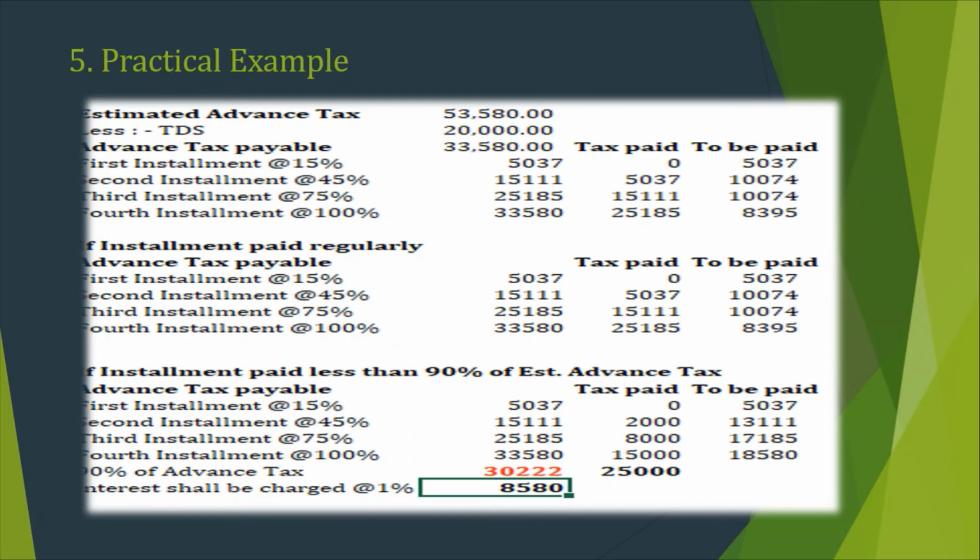These are separate amounts, meaning 2,000 is not clubbed into the 8,000, and 8,000 is not a part of 15,000. So total taxes paid is around 25,000 rupees. So what is the difference? 8,580. So interest shall be charged at the rate of 1% under section 234B, based on the provisions applicable in the interest sections.